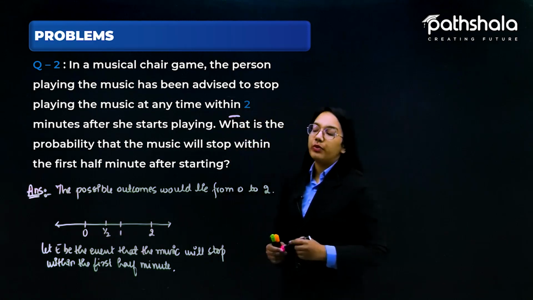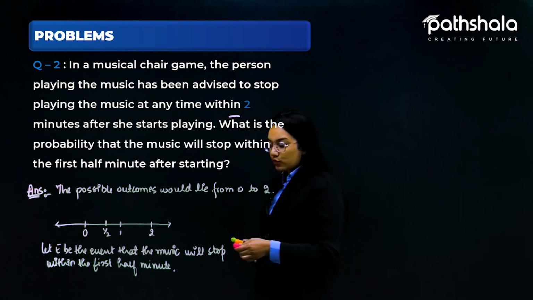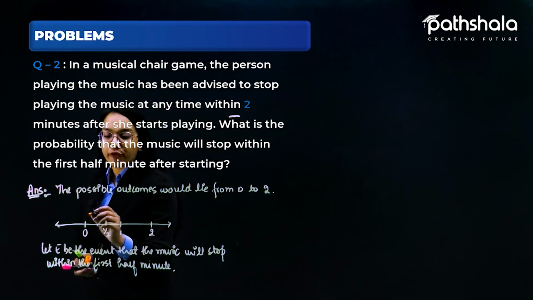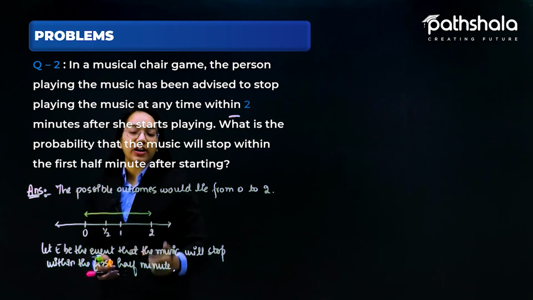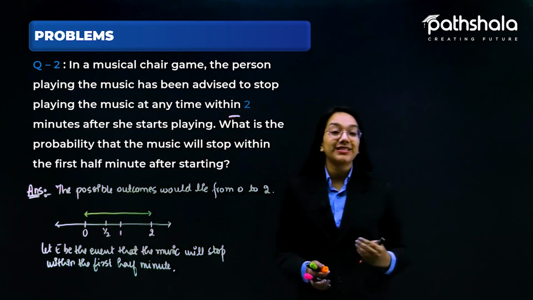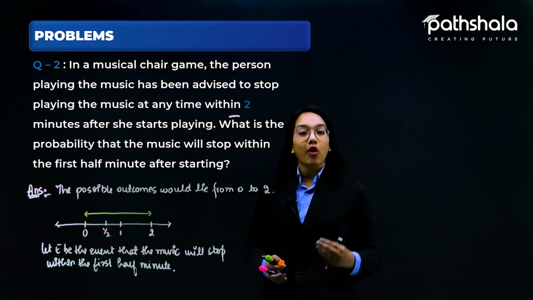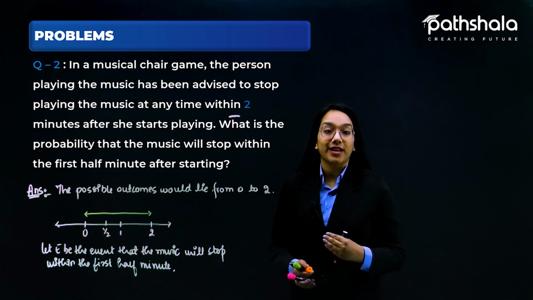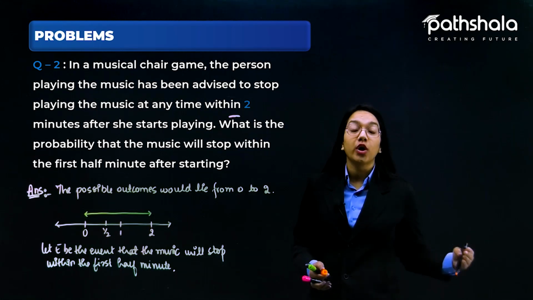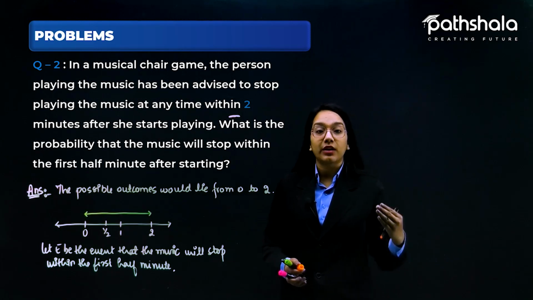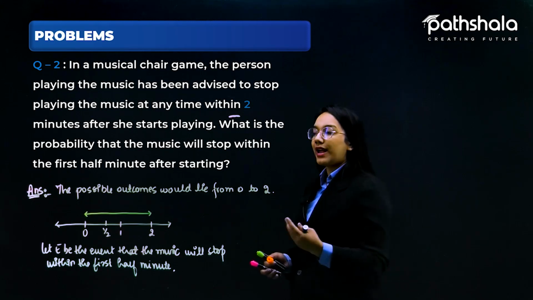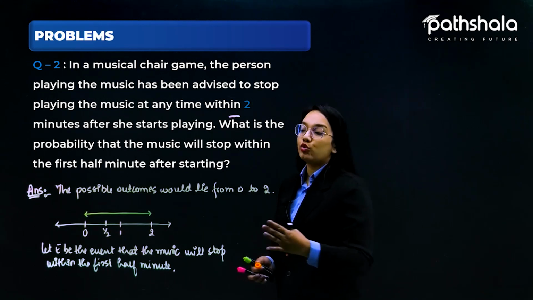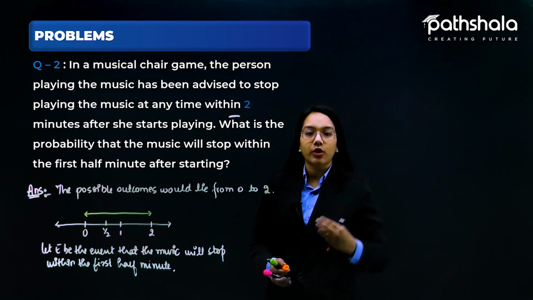If I am talking about the distance from 0 to 2, then this distance is nothing but 2. So the total number of outcomes that we have is the distance from 0 to 2, which is 2, and we are taking the outcomes as equally likely, because in between 0 and 2 any number can occur, so all the outcomes are equally likely.